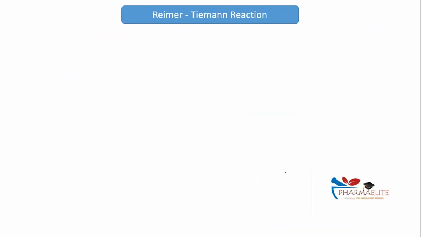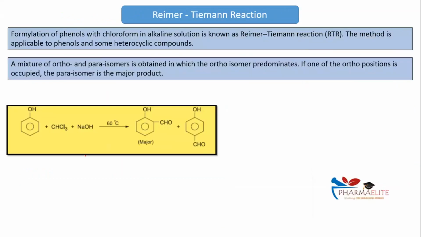Just to show you Rimer Timmer once. देख लो, दिख रहा? Is it the same thing what we just discussed? Is it phenol with chloroform and a base? This is ortho, this is meta, this is para. I hope you are aware about this nomenclatures, right? Ortho, meta, para. ये तीनों nomenclature पता है? इसमें ortho product major होता है, para product minor होता है. क्यों? Why? Any idea why?